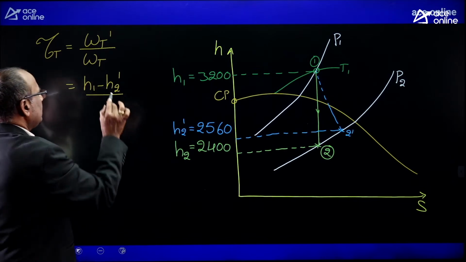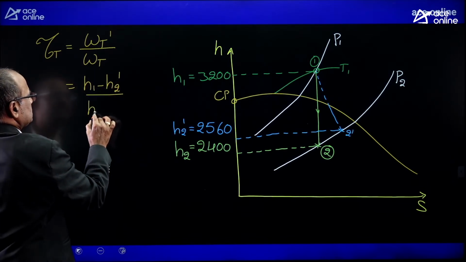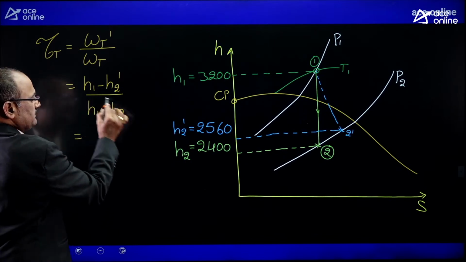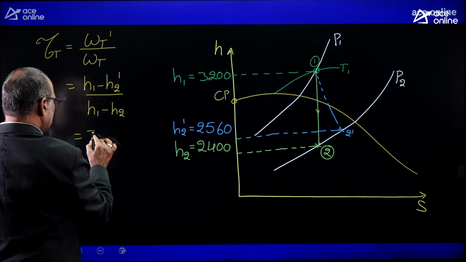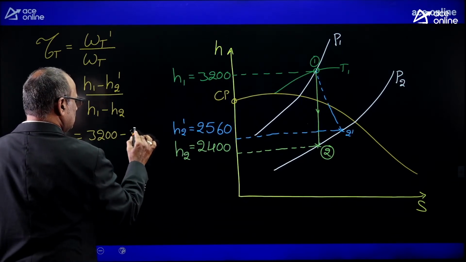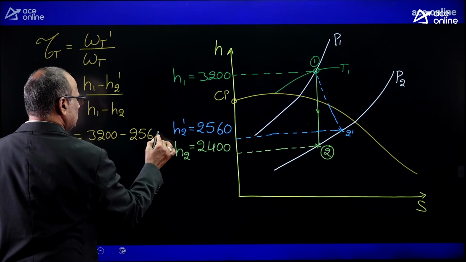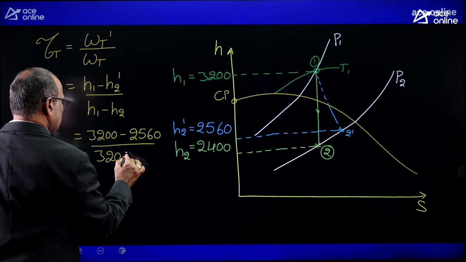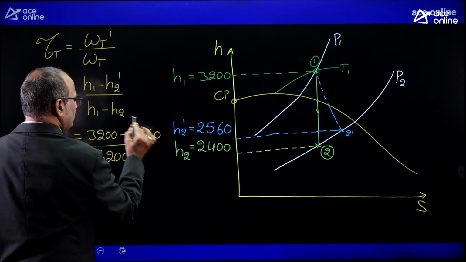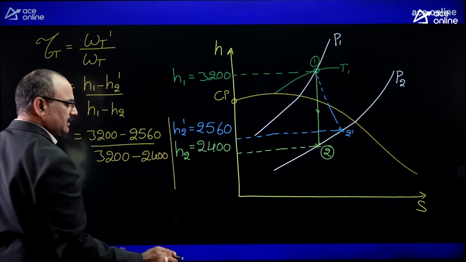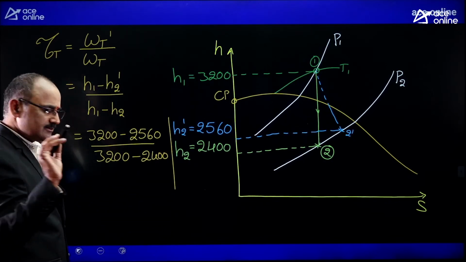Similarly, ideal turbine work is the ideal enthalpy drop. H1 is 3200 minus H2 dash 2560, dividing by 3200 minus H2 value 2400. You simplify this value for getting the turbine efficiency.